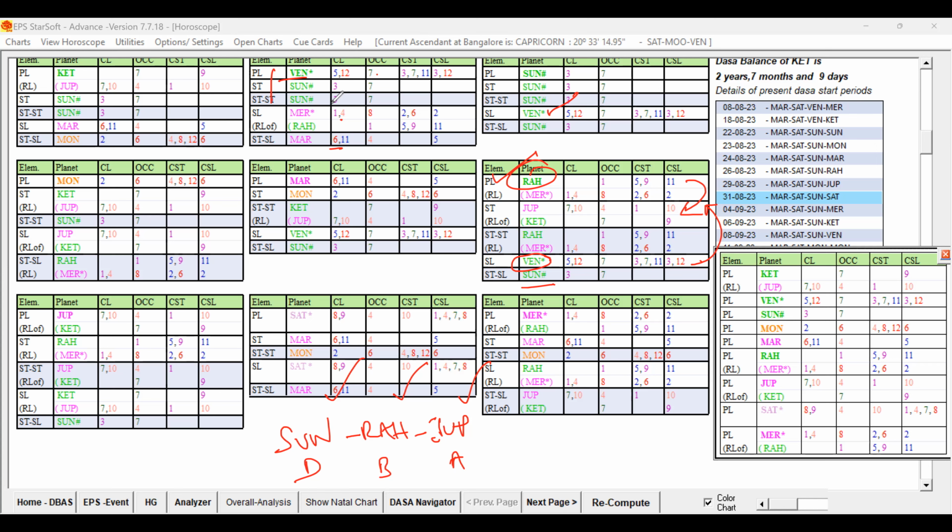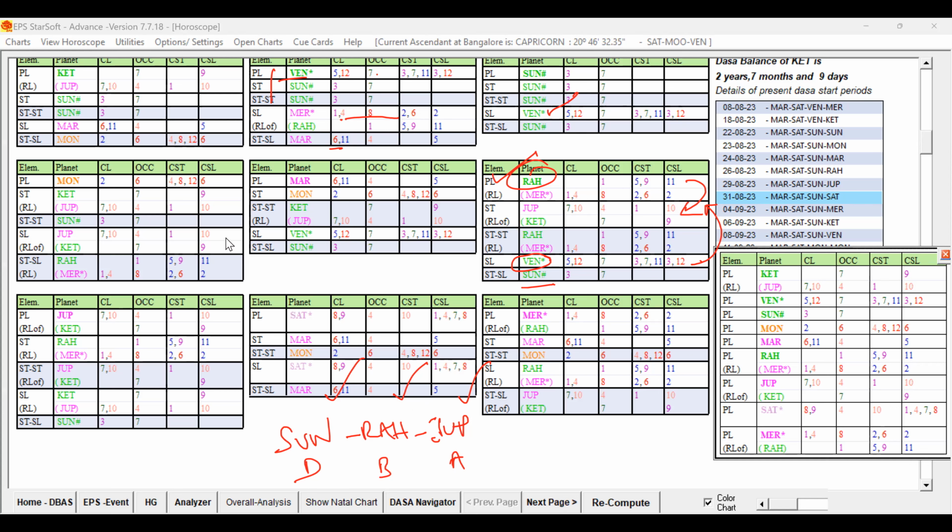But this is not favorable to conduct the event, because the sublord planet is not a strong key planet. And the other favorable key planet, the Dasa Lord Venus itself, is playing, but the sublord is not good. That way it is not strong enough to support the marriage during its Bhukti or Antara. So that native got married in Sun Mahadasa, Rahu Bhukti and Jupiter Antara.